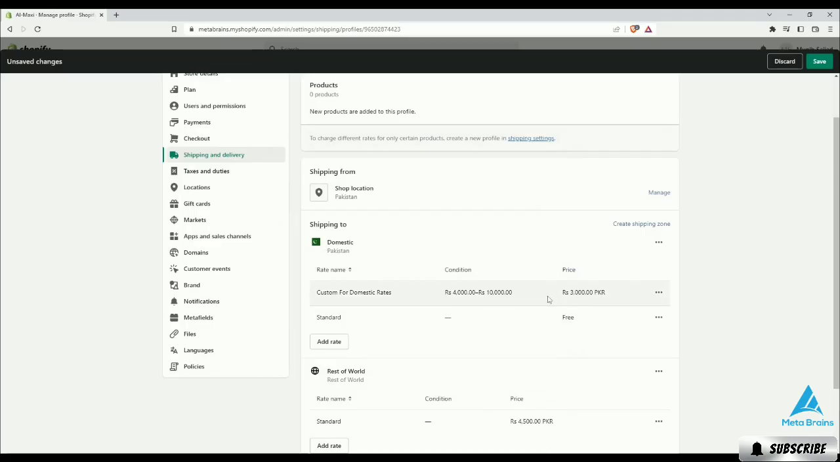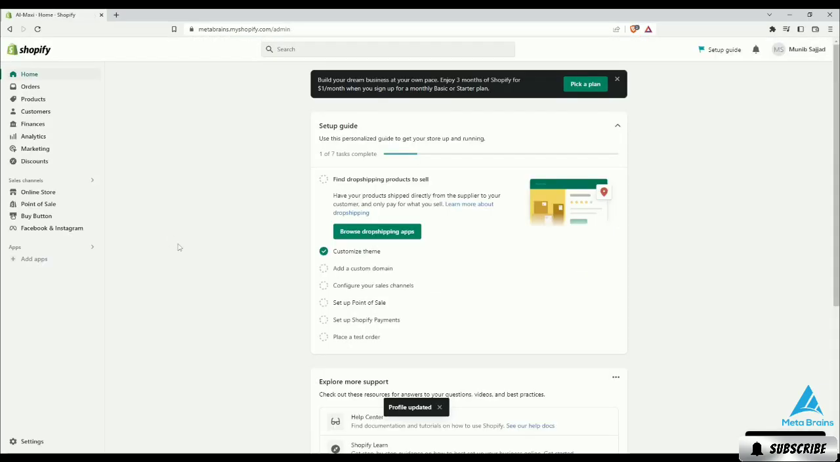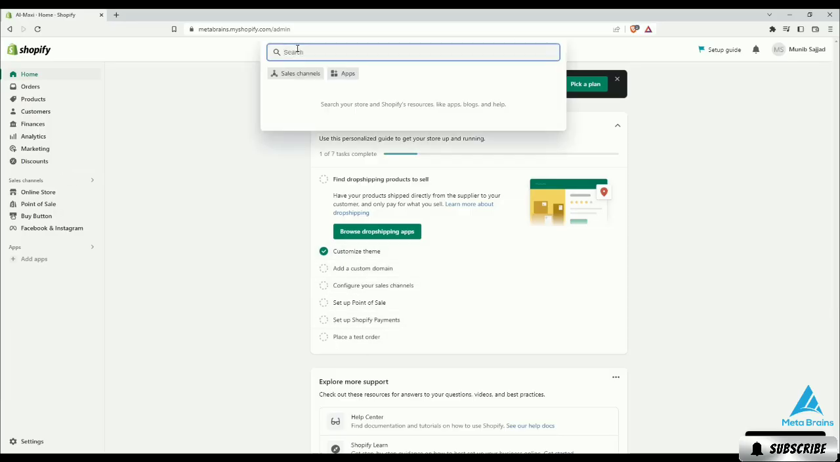Now, let's go back to the Home panel. Here, we can see that one task is completed because our theme customization is done. When you add a custom domain, set up a point of sale, place a test order, etc., other tasks will be completed.